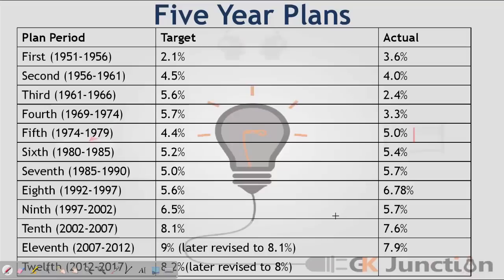So let us take an overview of the targets fixed for economic growth in various 5-year plans, along with the actual rates that were achieved. This is a table that depicts these data. If you look at it carefully, there are certain gaps, like one of 3 years between the 3rd and the 4th plan, that is, the years 1966 to 1969.